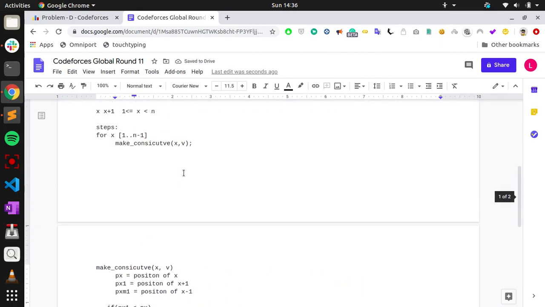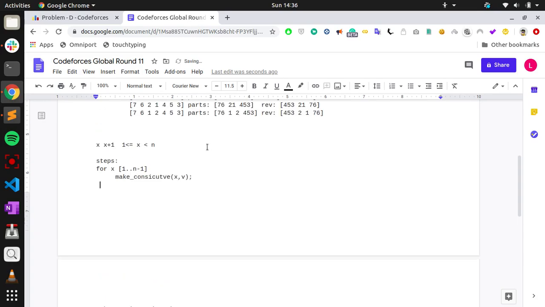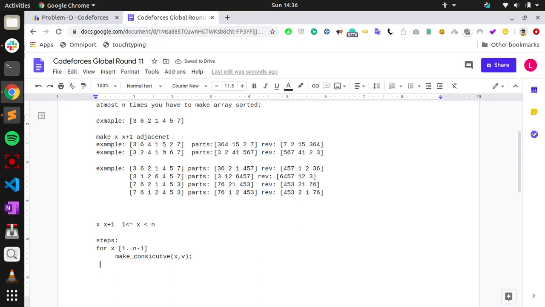Once we have made the consecutive 1 2 3 4 and so on up to n minus 1, n, the final configuration will be one of two configurations: either all increasing or all decreasing.